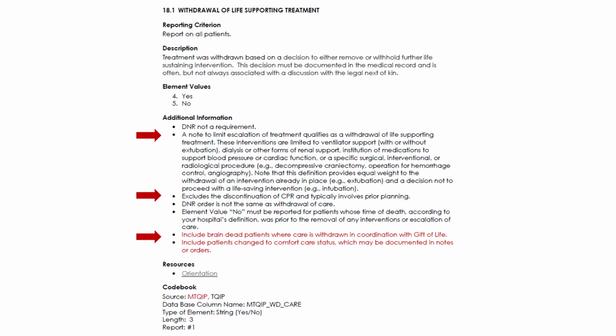Include brain-dead patients where care is continued after brain death is declared when withdrawal is done in coordination with gift of life. Also include patients who are made comfort care only, which is often documented in family discussion progress notes or orders.